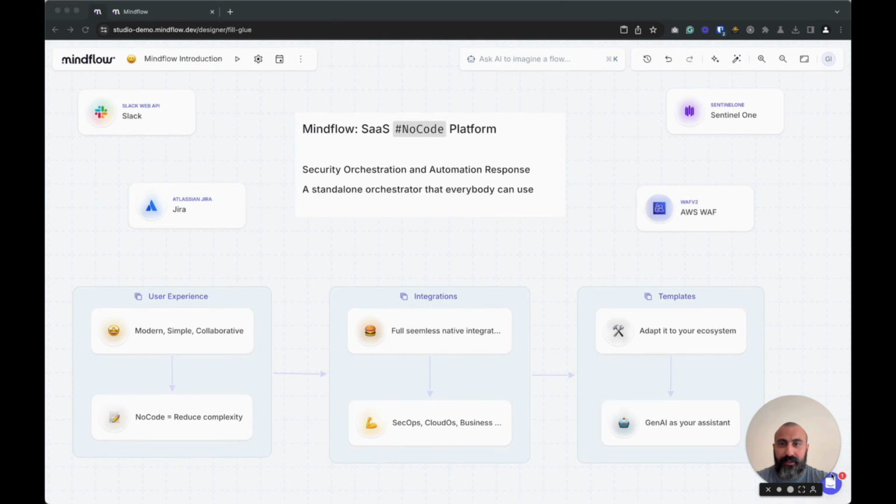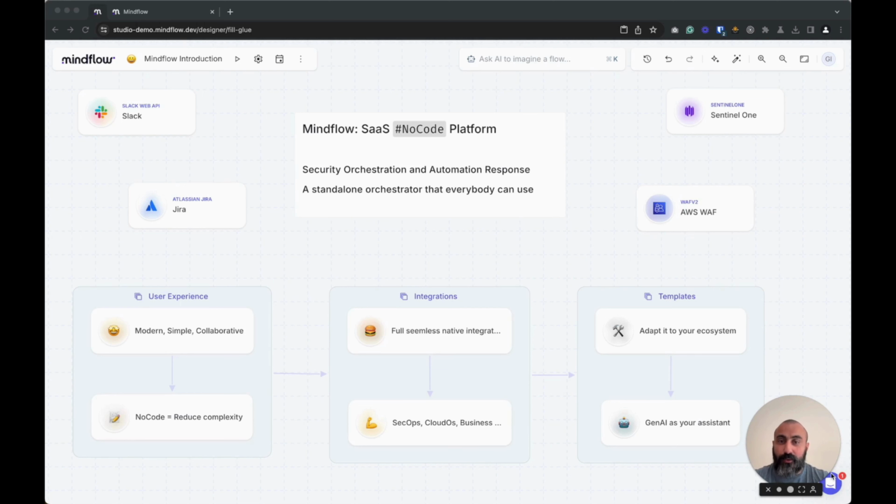Welcome to Mindflow. Mindflow is a SaaS no-code platform that specializes in orchestration and automation of flows. Today, operations tend to have browsers with several tabs open to various systems, and they deal with copy-paste in order to transfer data from one point to another. That's not really efficient. So the market came up with SOARs.